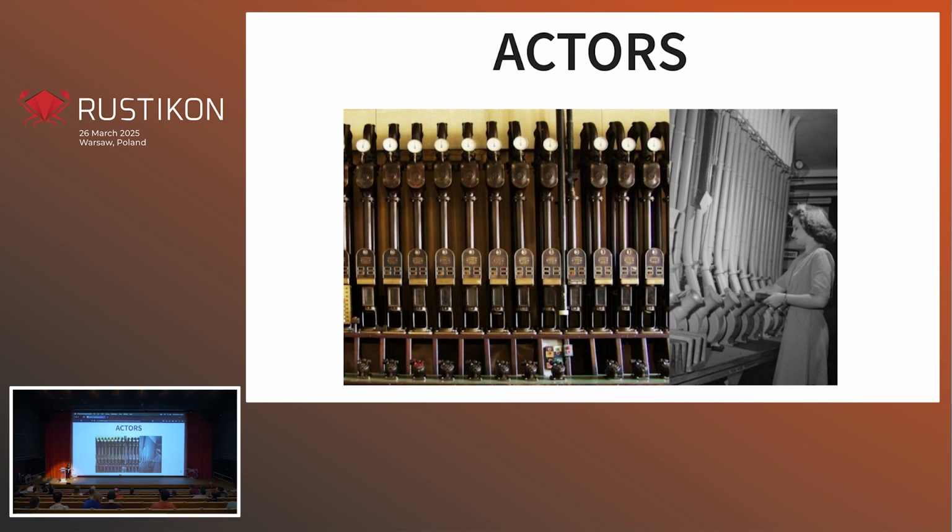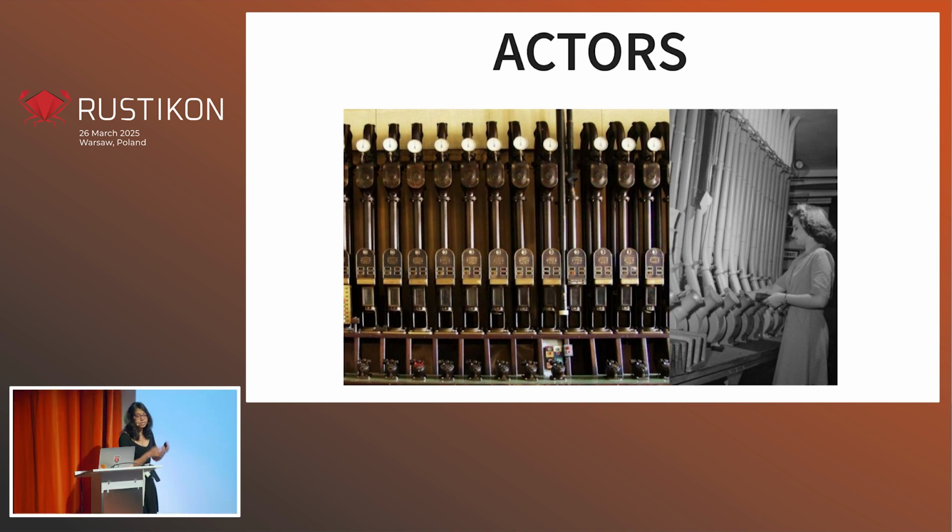So I want you to imagine that you are a chef. You have a pan and a spoon, and you are inside a very, very dark kitchen. There are no windows, there are no doors. And there is a channel through the ceiling by which you get messages. And those messages are going to tell you what to cook. So you might get a message, for instance, that tells you to crack an egg. And if that happens, you'll take your spoon and you'll diligently crack your egg. And this is a bit like what an actor system is.